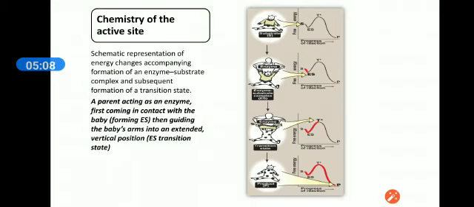So the enzyme has to engage a particular substrate in a particular manner, in a particular way, to convert it into a product. From substrate to product, there is a state in between this process, which we call a transition state.